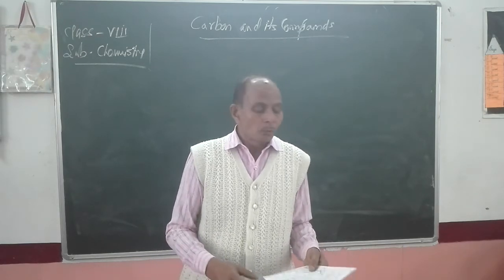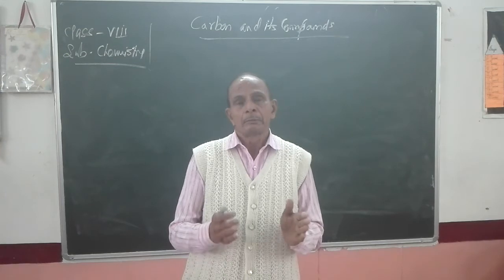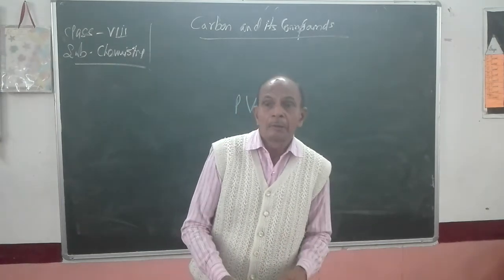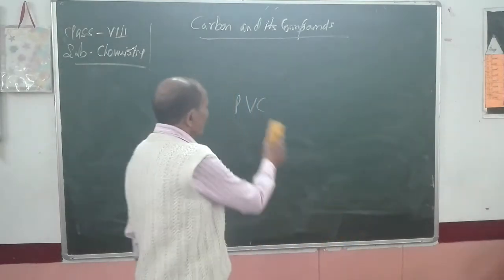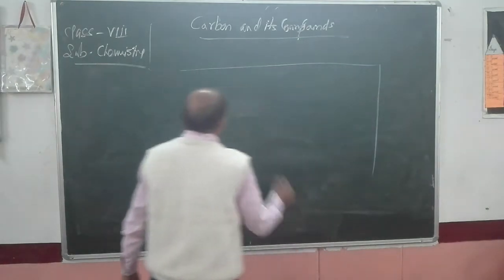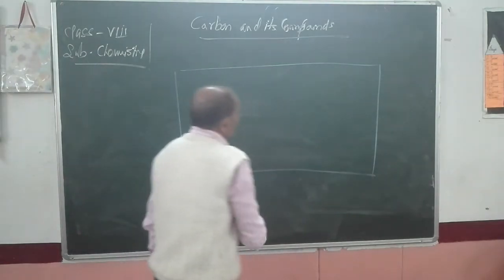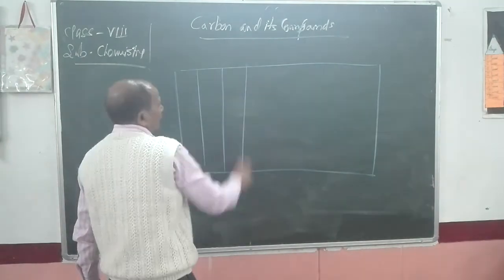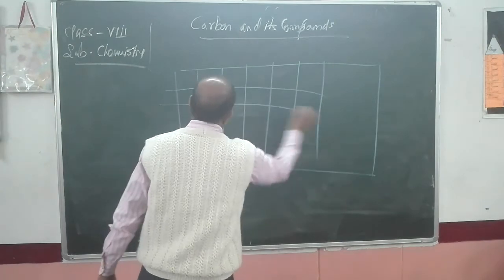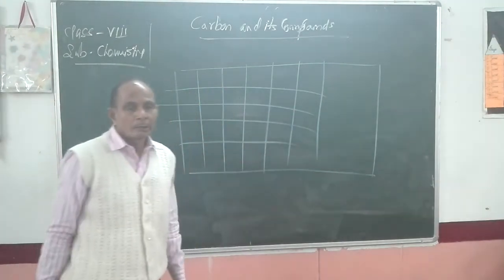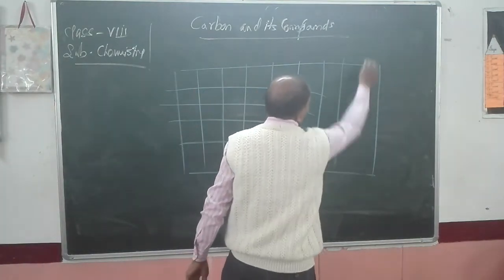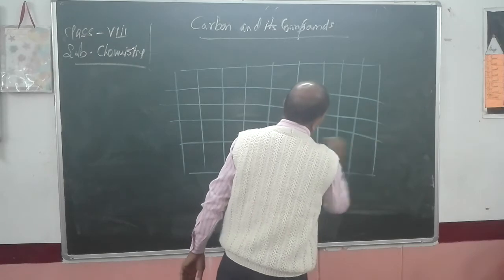Now next, what is the position of carbon in periodic table? As I think you have heard the name of periodic table. What is periodic table? Periodic table is a chart which contains some vertical columns and some horizontal columns.